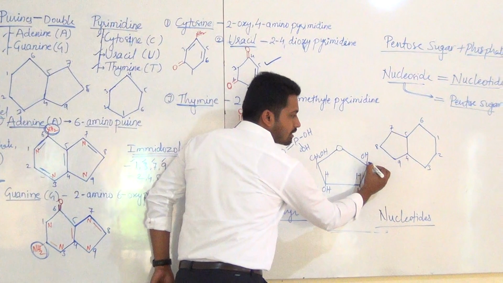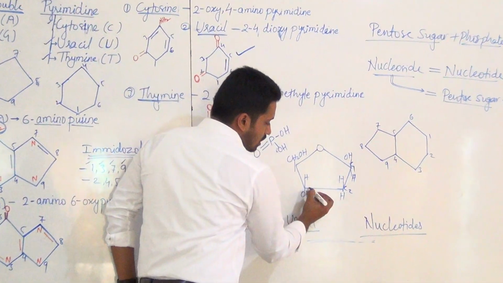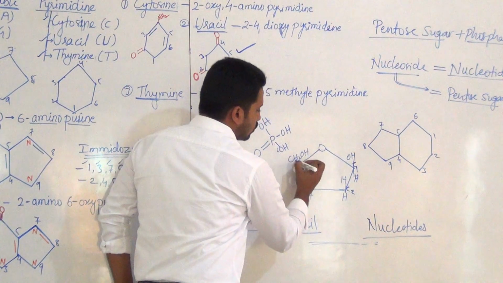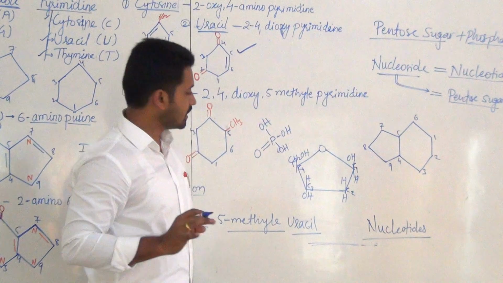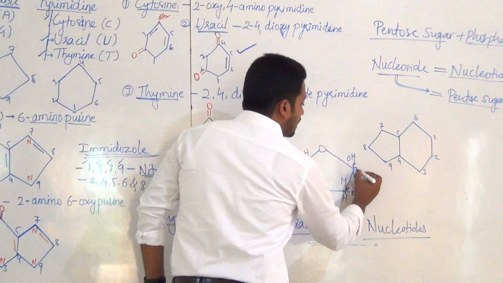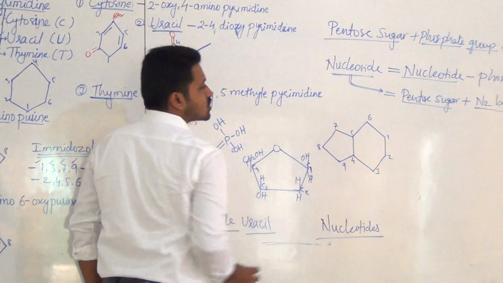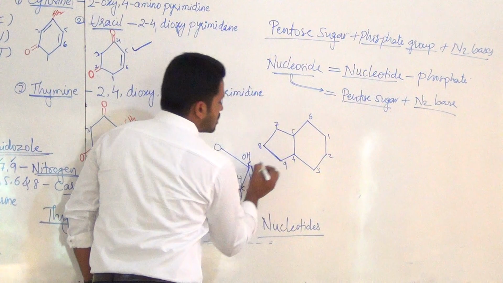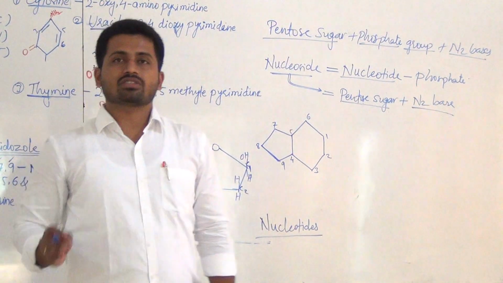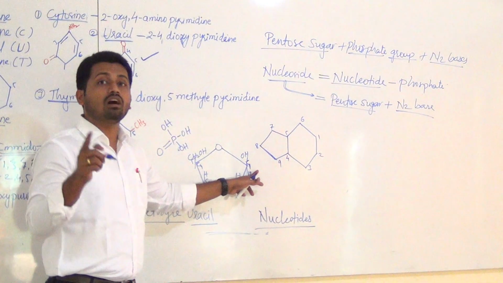This carbon is carbon number 1, this one carbon number 2, carbon number 3, carbon number 4, and carbon number 5. Okay, total 5 carbons are there. After that, at carbon number 1, where the H and OH group is there, what happens here? The nitrogen base is always going to join with the carbon number 1 of sugar.